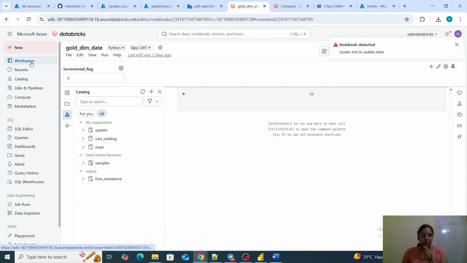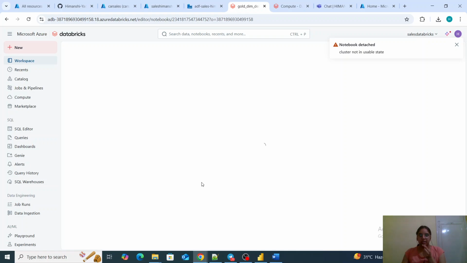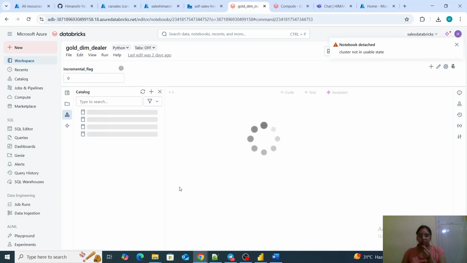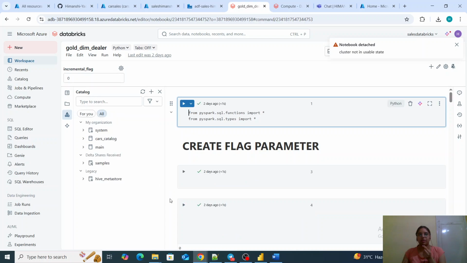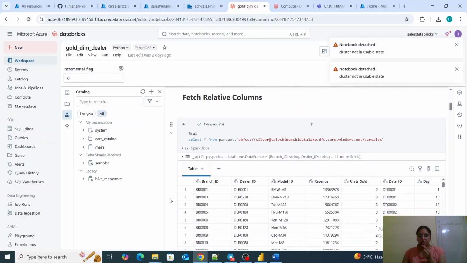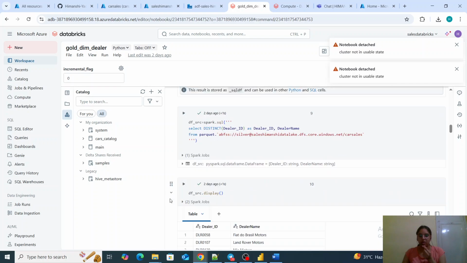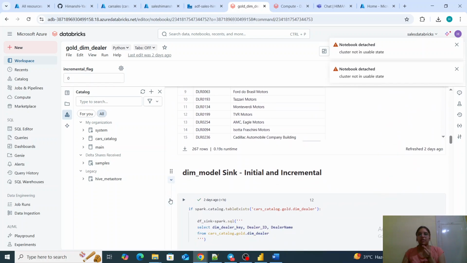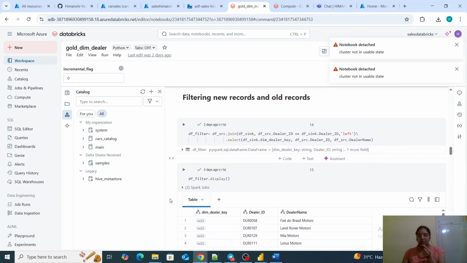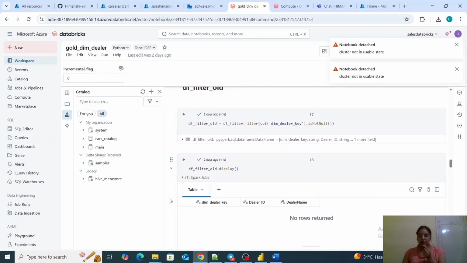Then if I go here again, I'm showing you the implementation for dealer. Dealer is one more dimension table in which we have our dealer ID, dealer name, all the dealer related information which I have created. It's a similar type of implementation, whatever data needs to be fetched, I am fetching it from there. Once data is fetched, I am checking whether it is an old record or a new record.